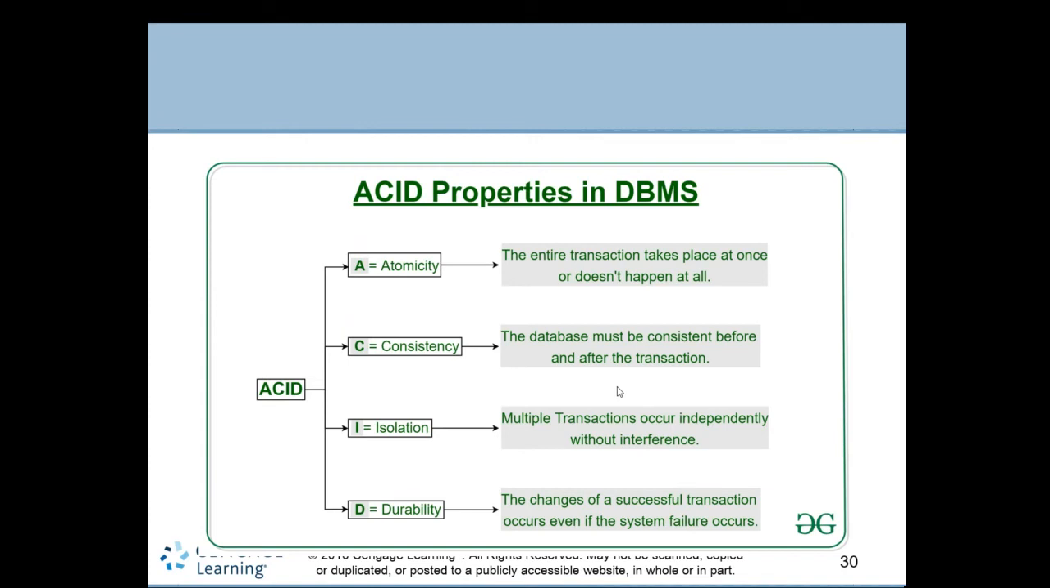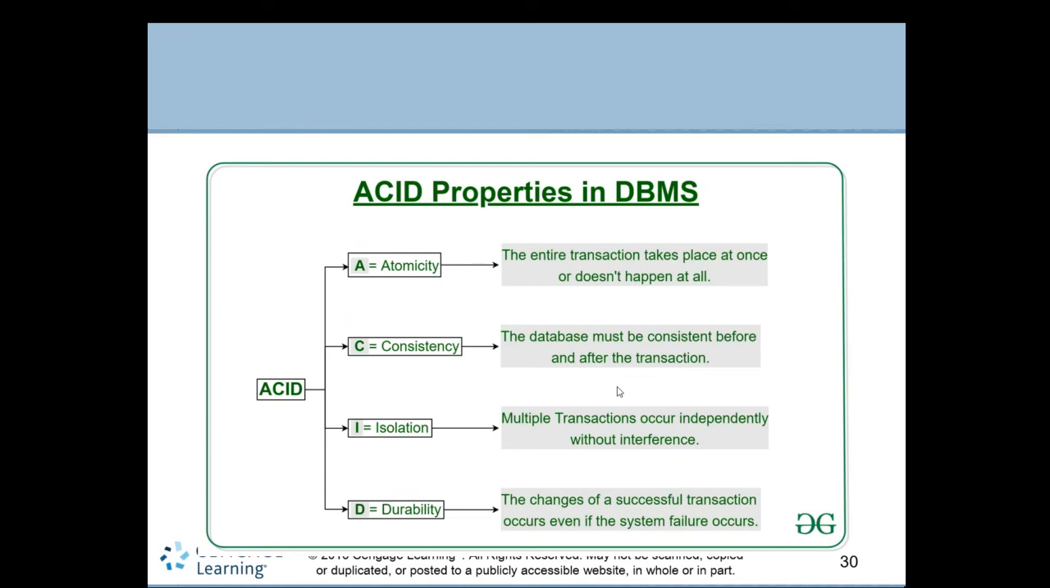Another is isolation. Since there are many users accessing the data at the same time, isolation makes sure that all the transactions should not interfere with each other, right? Everything should be executed and done, all the business activity should be done without interfering with the others.